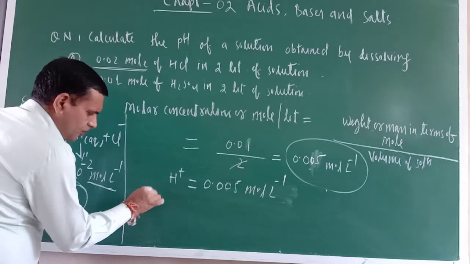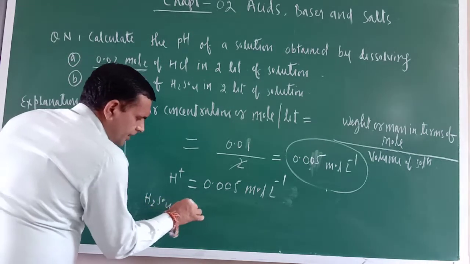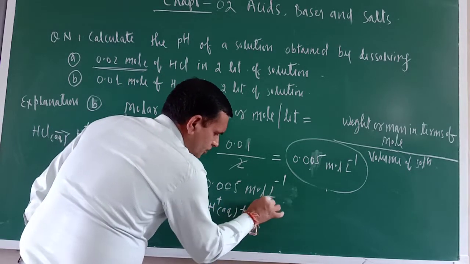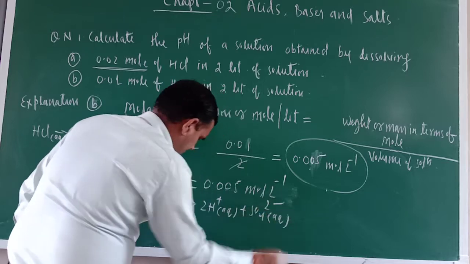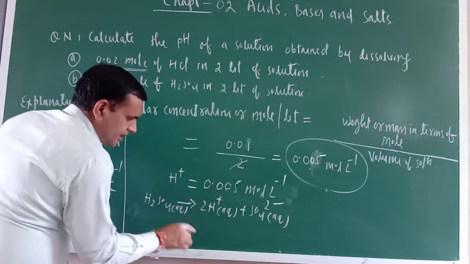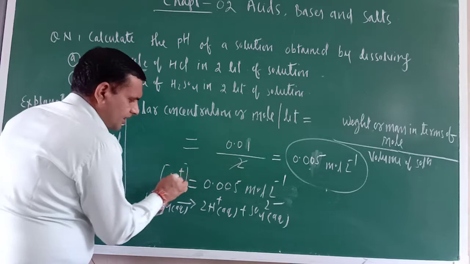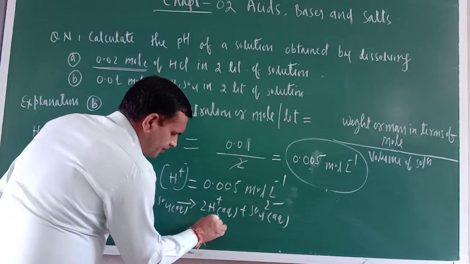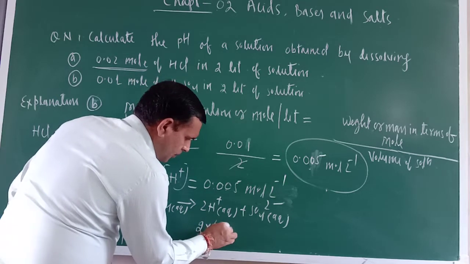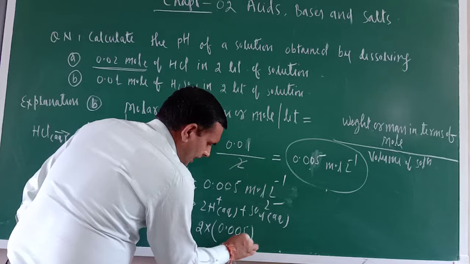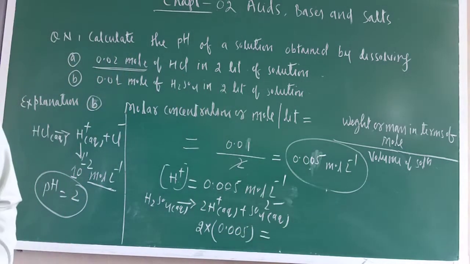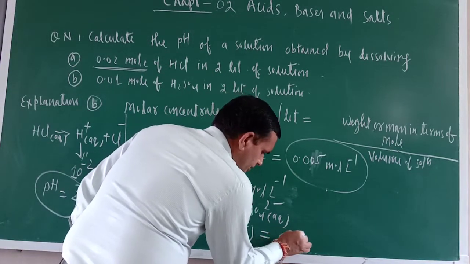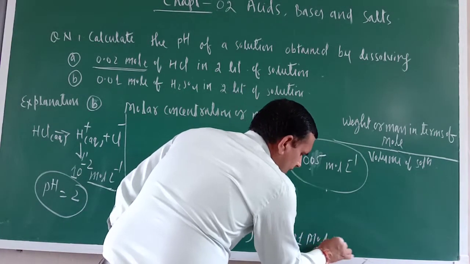But in H2SO4 what is there? H2SO4 equal to 2H positive aqueous plus SO4 2 negative aqueous. Okay. Here also write aqueous. So this is the molar concentration of 1 H positive. Here 2 are there, na. So the 2 into bracket. Here what is there? 0.005. So that is equal to, what is that one? If you calculate this one, this would be equal to 0.01 mole liter inverse.